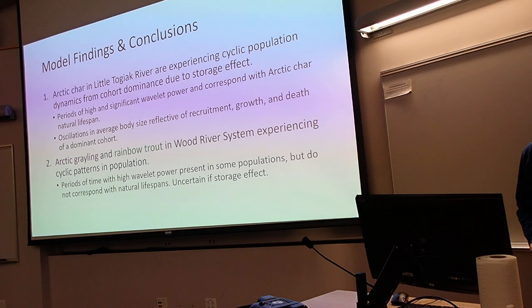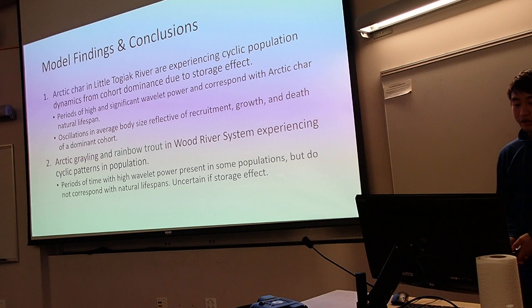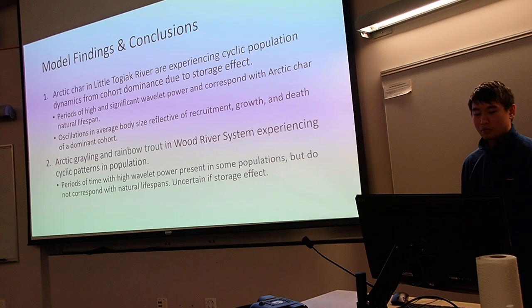For Arctic grayling and rainbow trout in the Wood River system, they are experiencing cyclic patterns of population because, again, the wavelet model does believe that there is periodicity in the average body size, but since they did not correspond with their natural lifespans, we are uncertain if storage effect is the case.